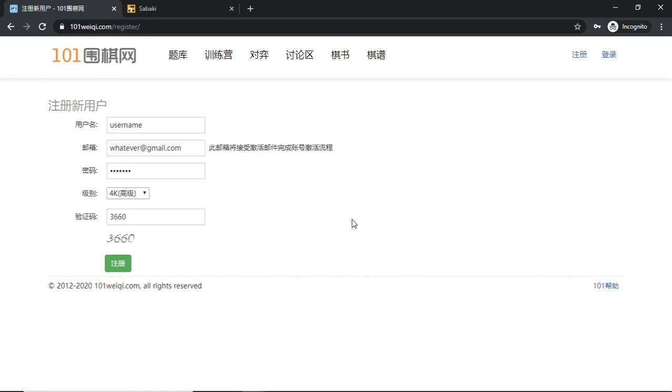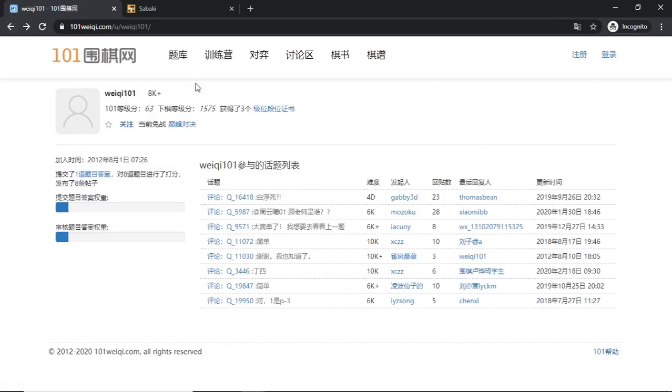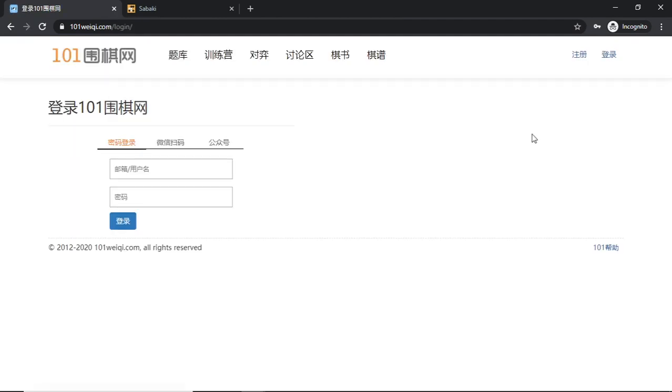And then you click on the link; it will link you back to pretty much this page. And then, for you to log in, you'll come back to this page, click on login, and then you can just go ahead. The first one is your username, and then your password, whatever password you registered. So that is, my friend, how you would get an account with Weiqi 101.